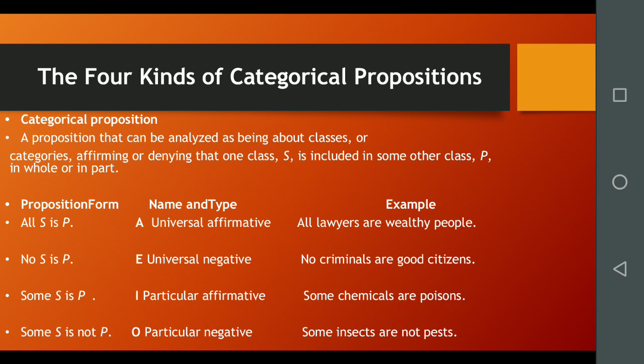Third one is some S is P. It is I, particular affirmative, and also known as I proposition, and example is some chemicals are poison. And then some S is not P. It is O, particular negative, and known as O proposition, and its example is some insects are not pests.